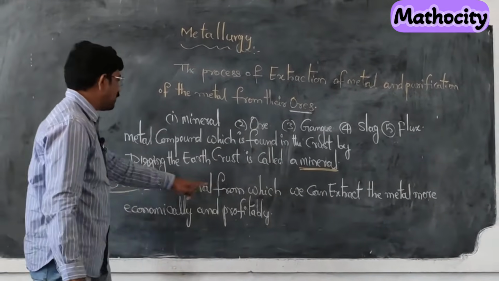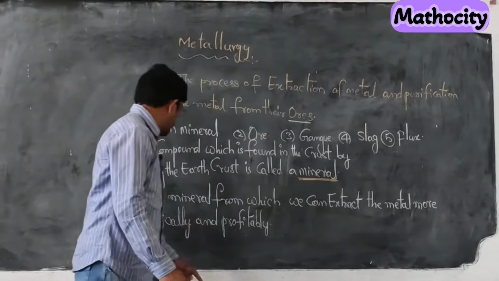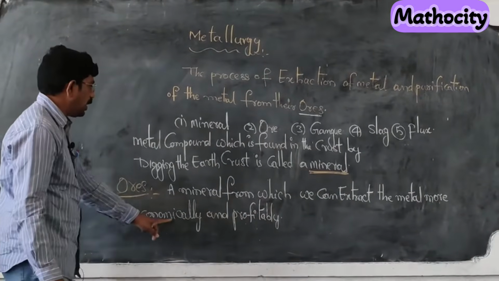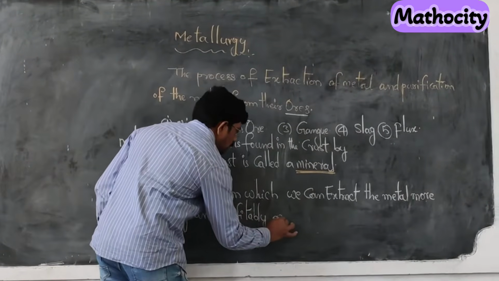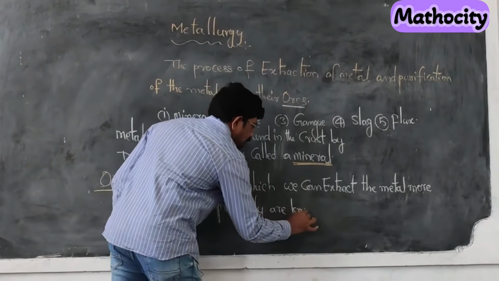So a mineral from which we can extract the metal more economically and profitably is known as an ore.